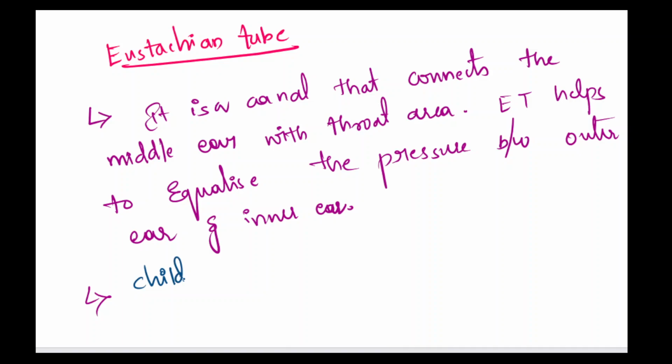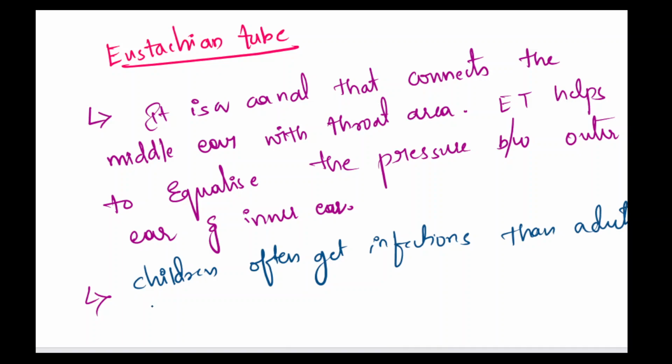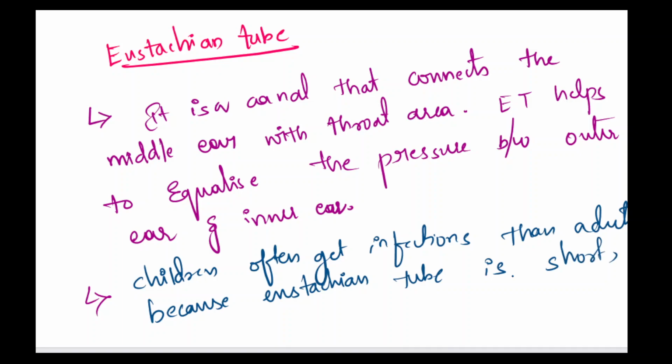Children often get infections more than adults because the eustachian tube is short, narrow, and more horizontal than in adults.